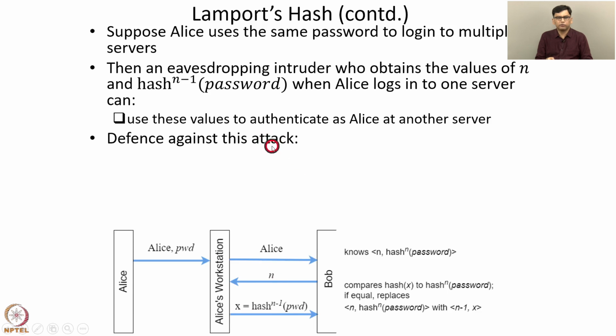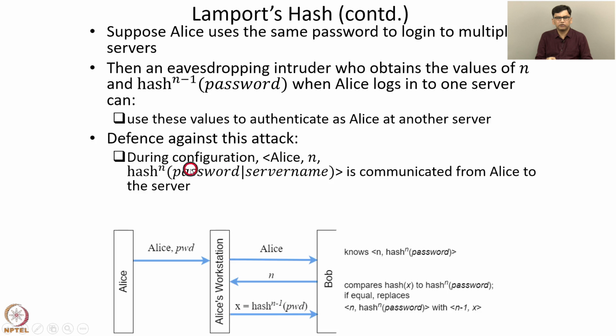So we need to add something which is specific to the server Bob to this authentication process. One way to do this is as follows. During configuration, Alice, n, comma, hash n password concatenated with server name, that is Bob in this case, is communicated from Alice to the server. So this triplet that is stored at the server is different for every server because it has a server name concatenated before computation of hash n. So this is communicated from Alice to Bob instead of communicating Alice, n, hash n password.